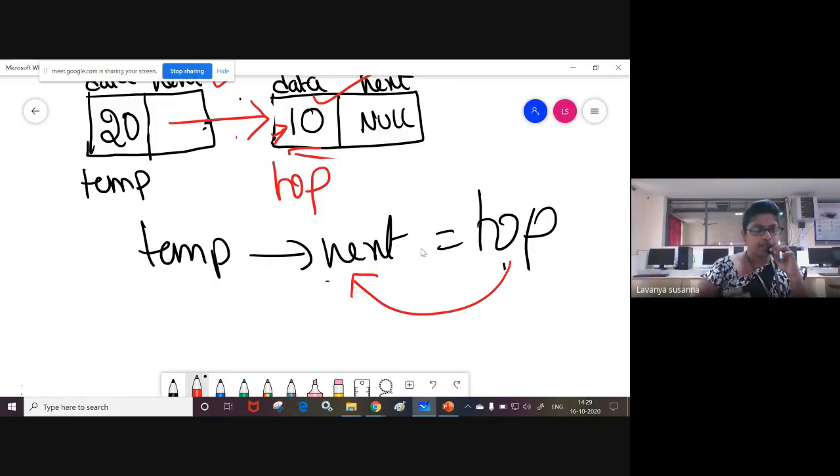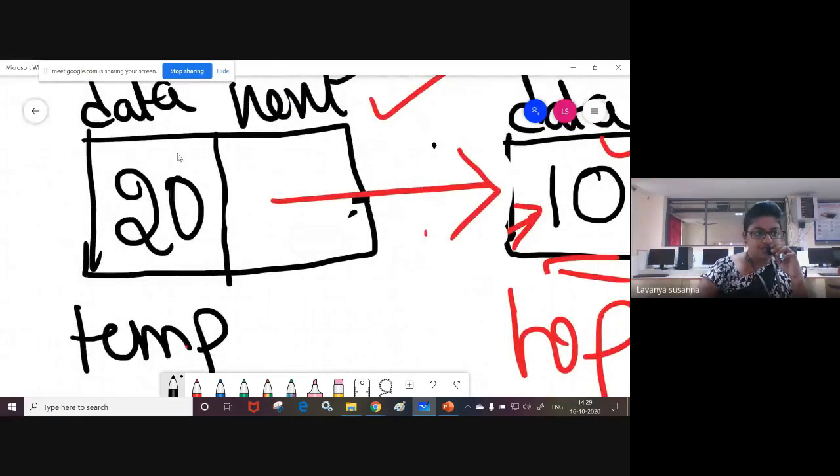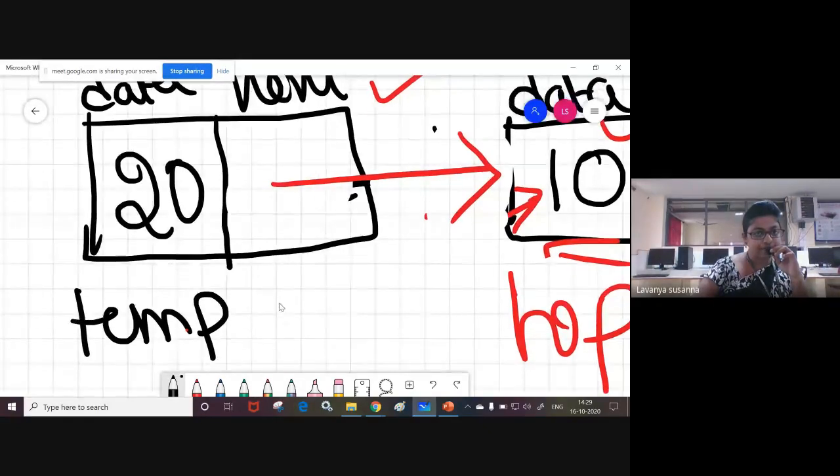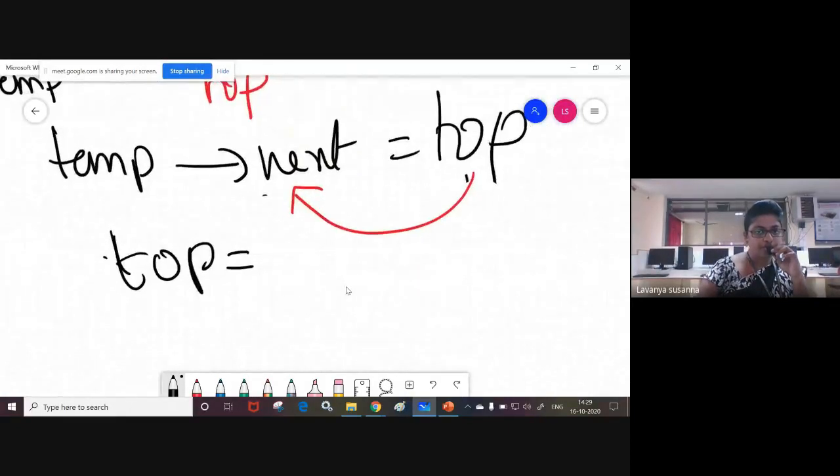Now you should make top point to the node 20. How to do it? Top equal to, so see here, the node 20 address is present in temp. This node's address is present in temp. Now you should assign that address to top. Top equal to temp.